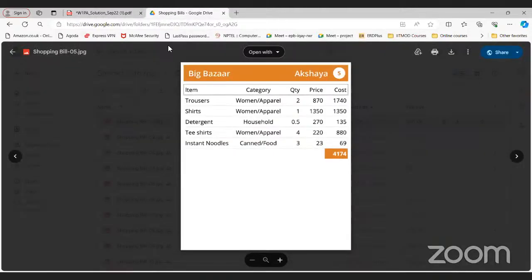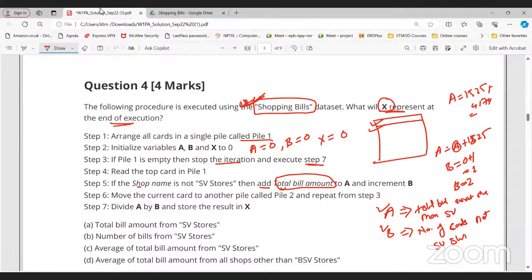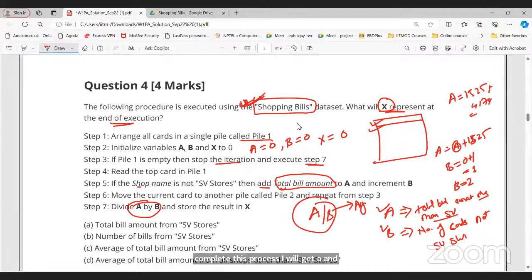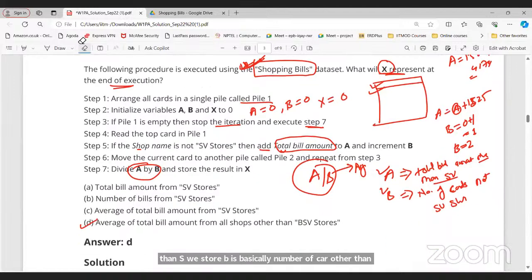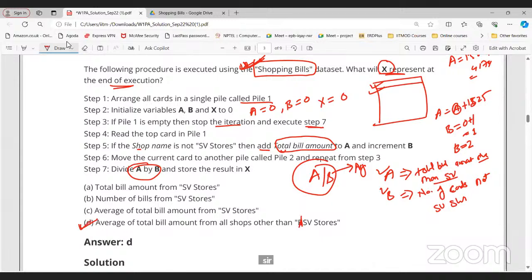Now, once I'm done with all the data set, all the cards, I will get A equals the total bill amount other than SV store. B is basically the number of cards other than SV store. So what will this A divided by B give? A by B means average. Average of what? Average of total bill amount other than SV store. So average of total bill amount other than SV store, right? So option D is correct here, right?